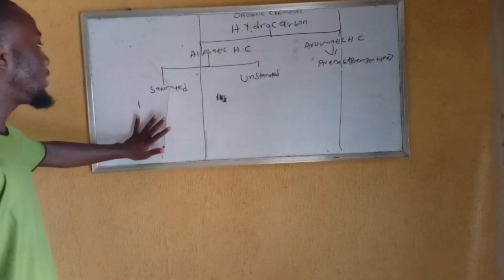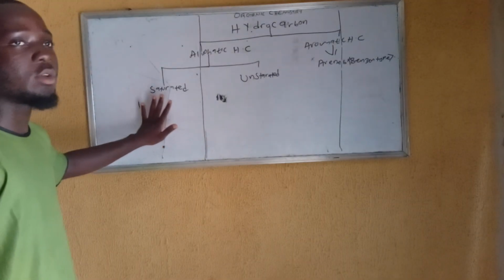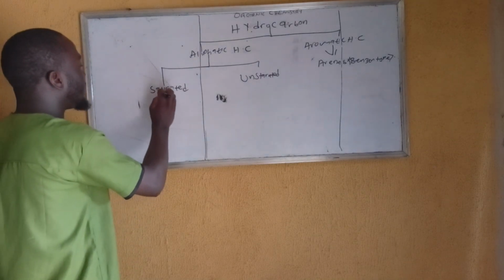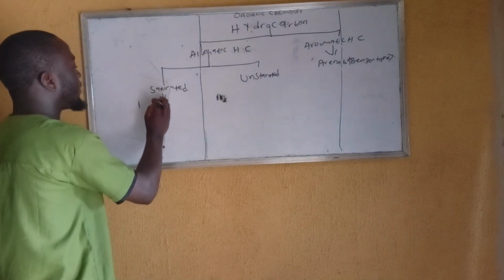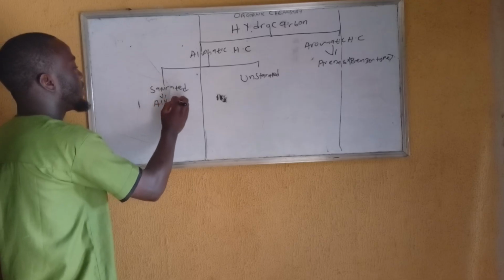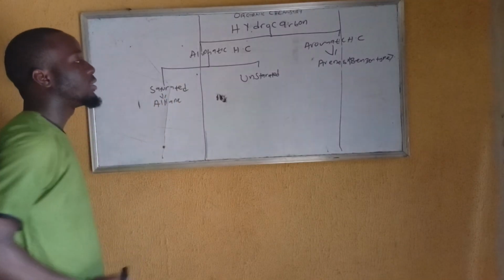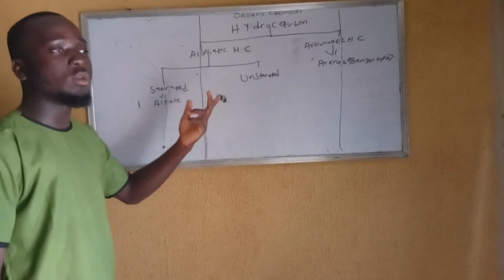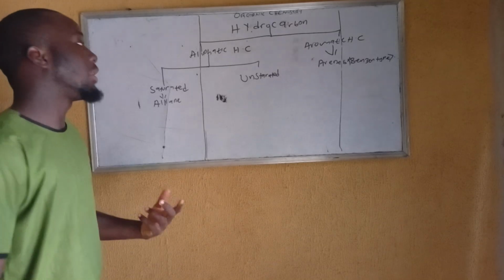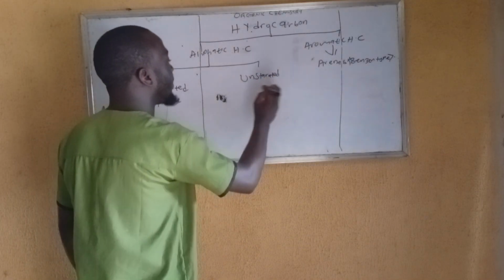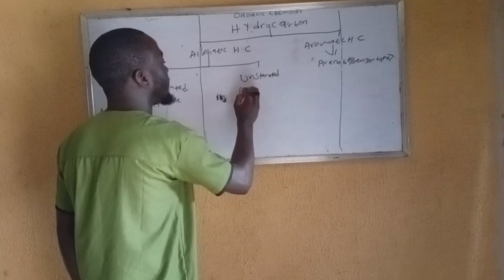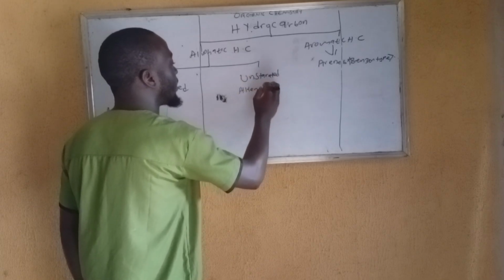So we have saturated and unsaturated hydrocarbon. Saturated hydrocarbons are the compounds containing ordinary single bonds. The best example for this is alkane. While unsaturated hydrocarbons are compounds containing double or triple bonds. Are you getting me? The best examples are alkene and alkyne respectively.